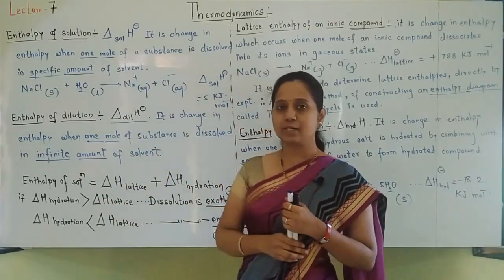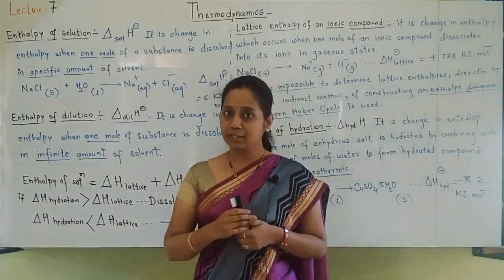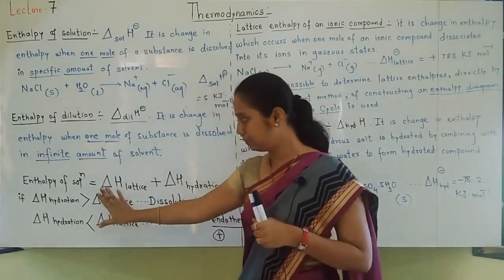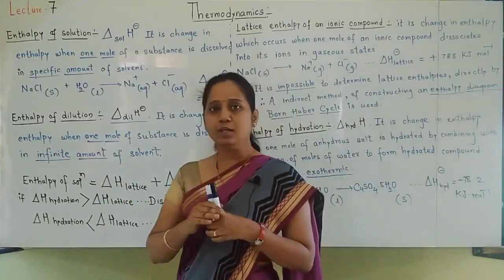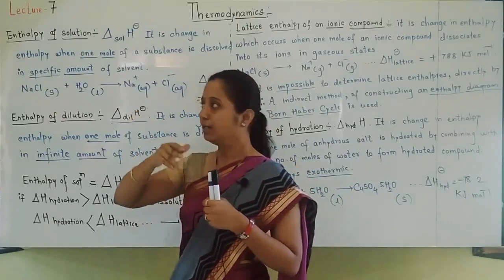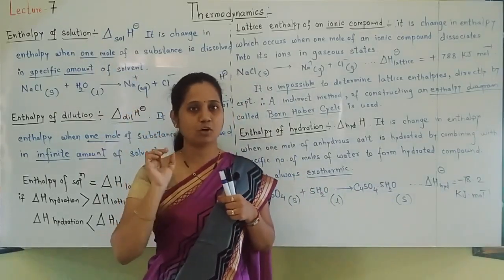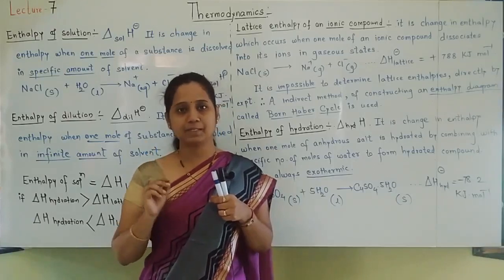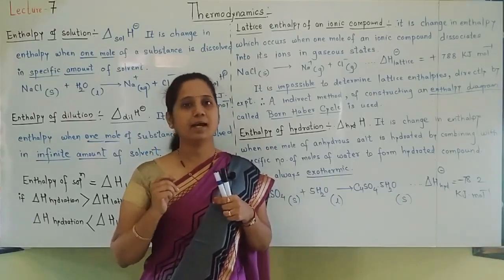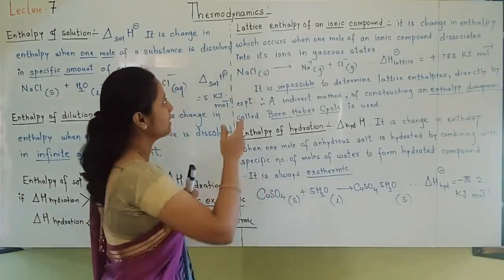So let us understand, students, what lattice enthalpy means, what hydration enthalpy means, and then we'll come to this point once again. Okay. So how are we running the topic? Enthalpy of solution is the addition or sum of two enthalpies, lattice enthalpy and hydration enthalpy. So what are those enthalpies? Let us understand once again.